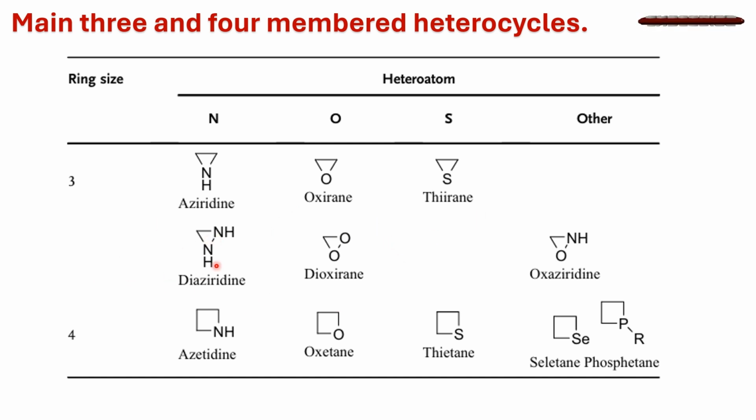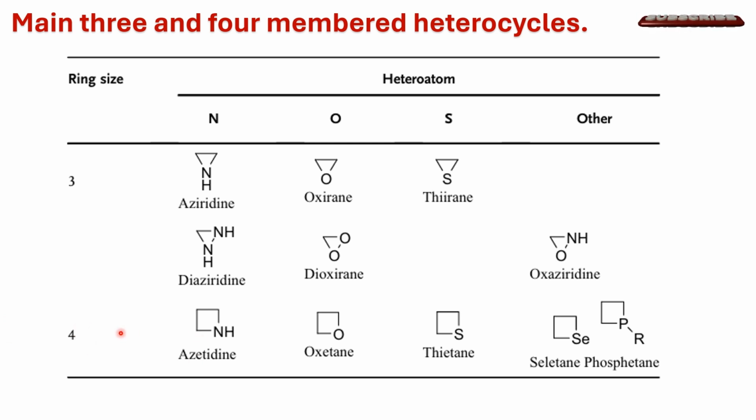It is not necessary to only replace one carbon with a heteroatom. We can replace 2 carbon with heteroatoms, such as diaziridine containing 2 nitrogen and dioxirane containing 2 oxygen atoms. We can also replace one carbon with oxygen and another carbon with nitrogen, giving rise to the 3-membered oxaziridine ring.